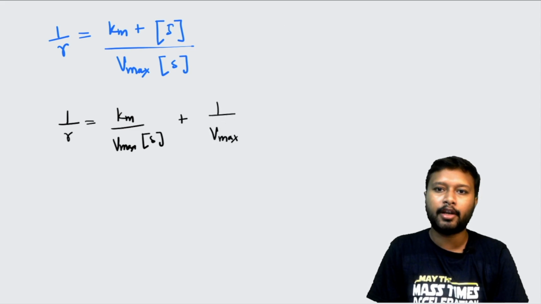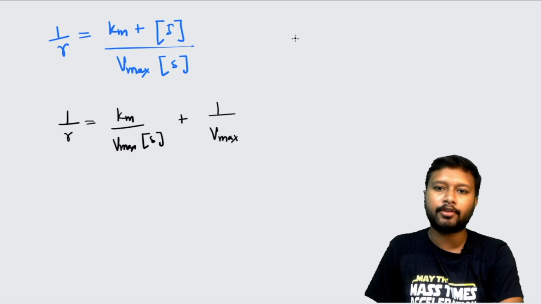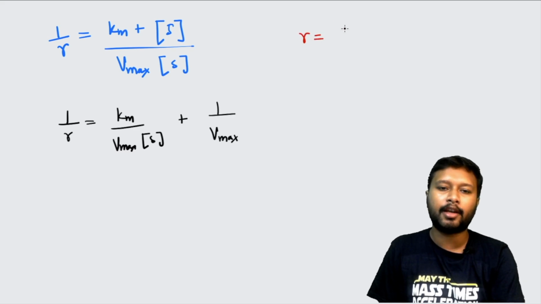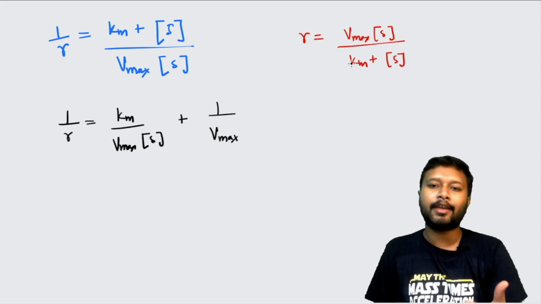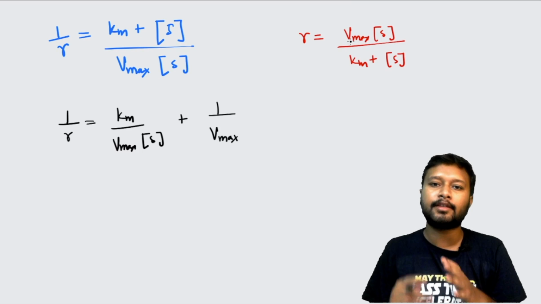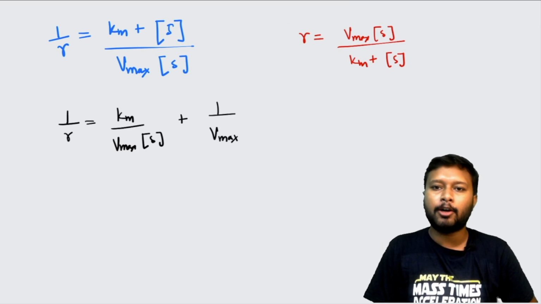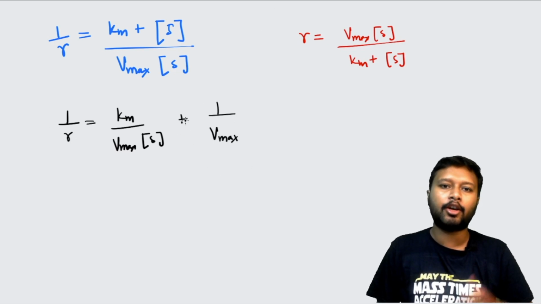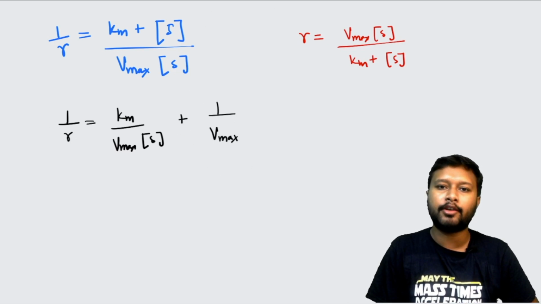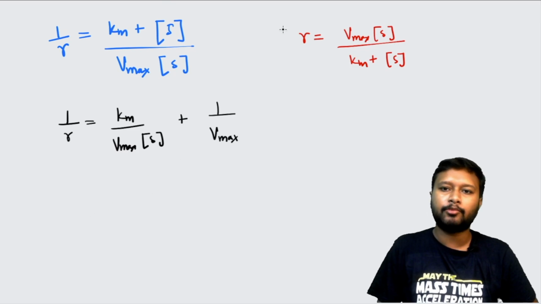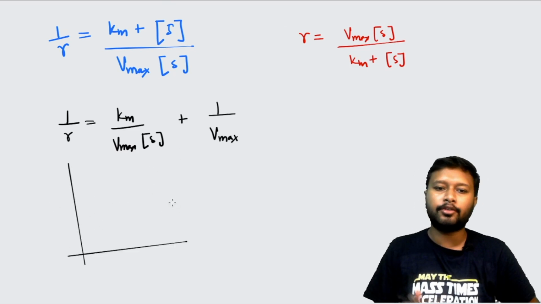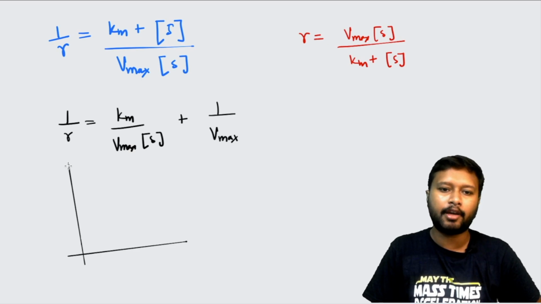Basically, if you are not able to relate it, just remember this equation: the rate of an enzyme catalyzed reaction is given by Vmax into substrate concentration divided by Km plus substrate concentration, where Km is your Michaelis-Menten constant, and Vmax is the maximum rate which you can achieve for a particular enzyme catalyzed reaction. Now, if you have this equation and you want to plot it as a straight line, you can do that very easily. You just need to plot it against your x and y axis.